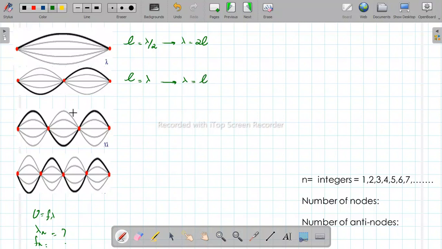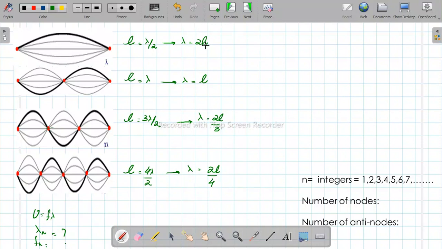Then in this case, this is the length of your medium. 1 times lambda by 2, 2 times lambda by 2, 3 times lambda by 2. So you'll write length equals 3 times lambda by 2, or lambda equals 2L by 3. Then 1 times lambda by 2, 2 times lambda by 2, 3 times lambda by 2, 4 times lambda by 2. Length is 4 times lambda by 2. In other words, lambda is 2L over 4.